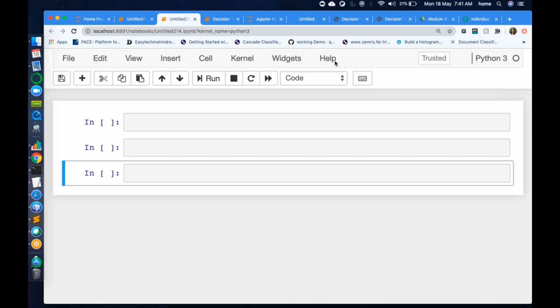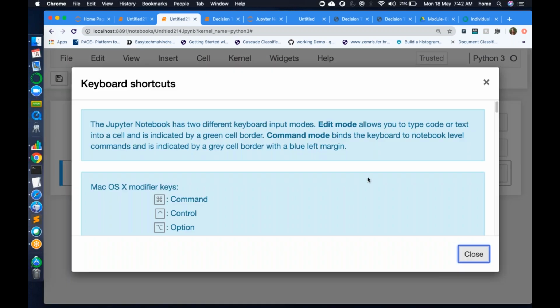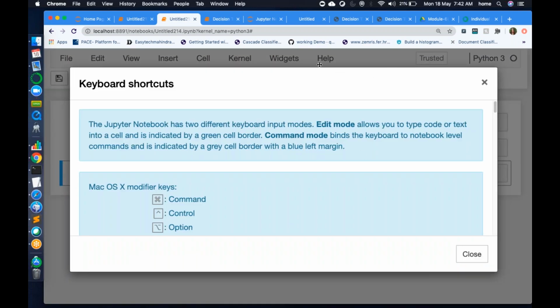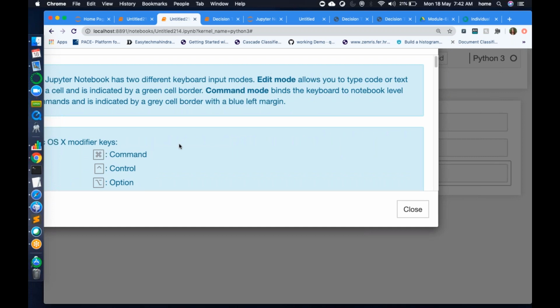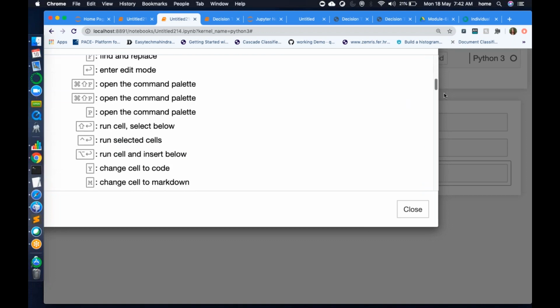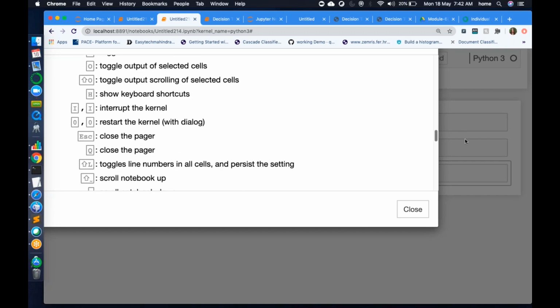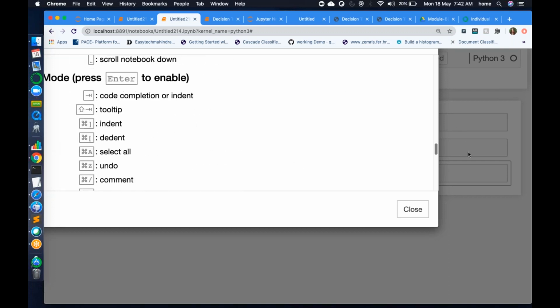use the keyboard shortcuts. From help, if you click on help, you can get keyboard shortcuts here, right? There is something called keyboard shortcuts. If you click on this, you will get a complete list of all the shortcuts, right? If you scroll down, you can see how to add a cell, how to delete a cell, how to find something, how to save, how to close, all this, right?